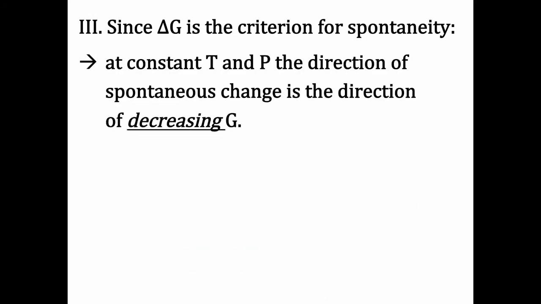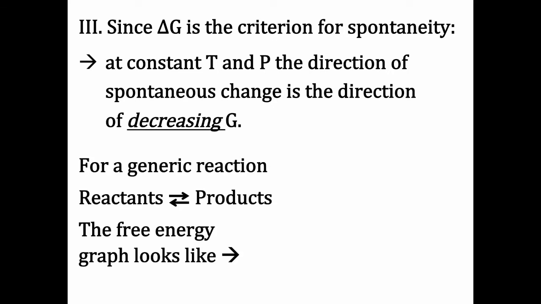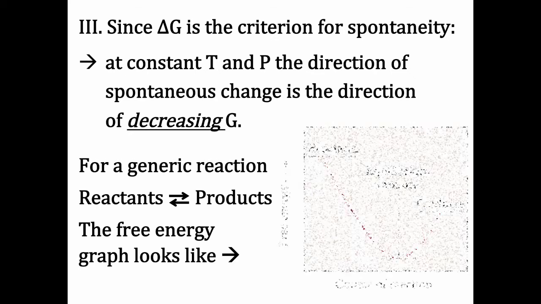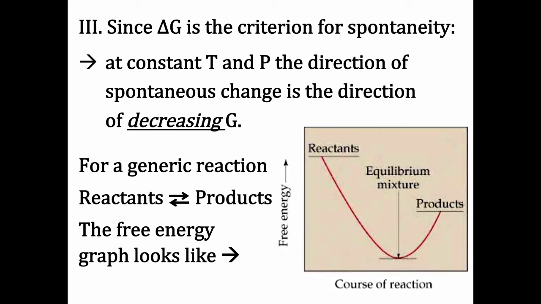And then third, delta G is the criterion for spontaneity, and at constant temperature and pressure, the direction of spontaneous change is such that the delta G is negative, which means that G itself decreases. And if we have a generic reactants makes products kind of reaction, it has a free energy graph that looks something like this.